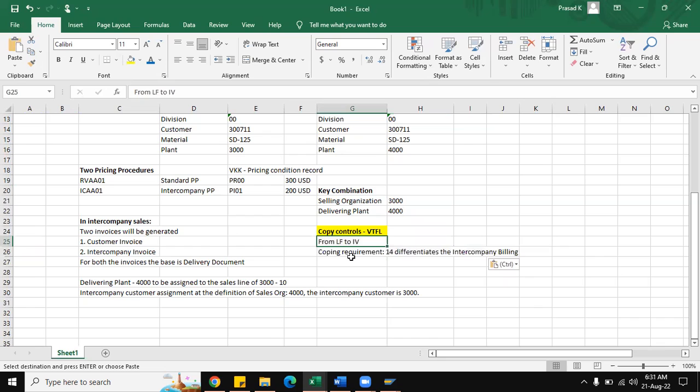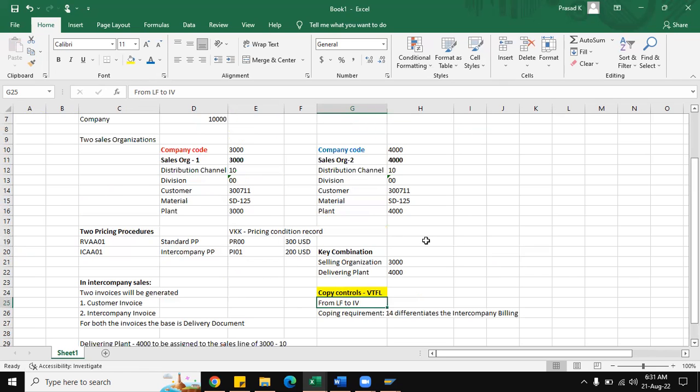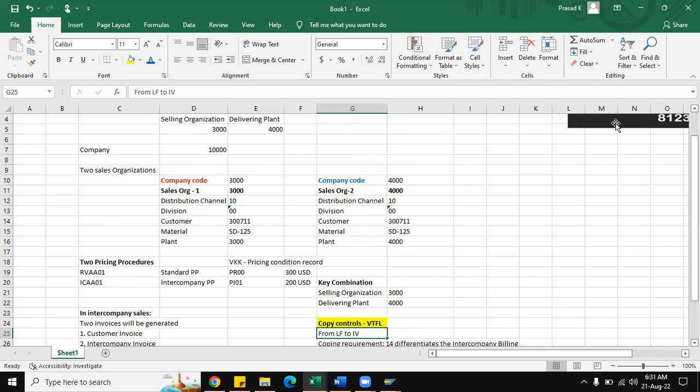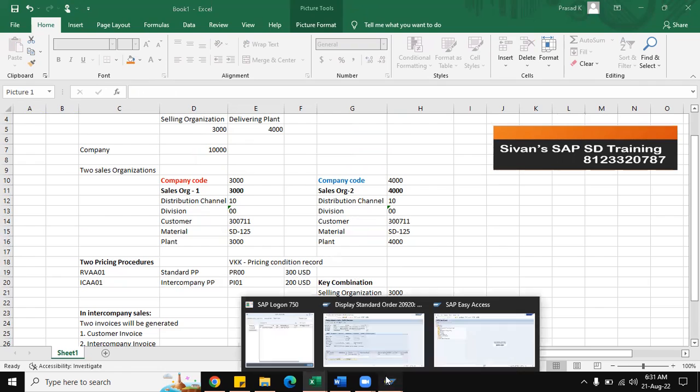So the copying requirement routine is there, which will differentiate that this particular transaction is relevant for the intercompany sales. So let us check one by one right from the settings, whatever we want to see here. We will be seeing all the settings, and then one by one we will be able to create in the system.